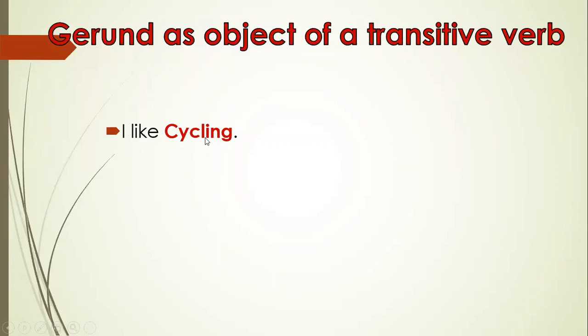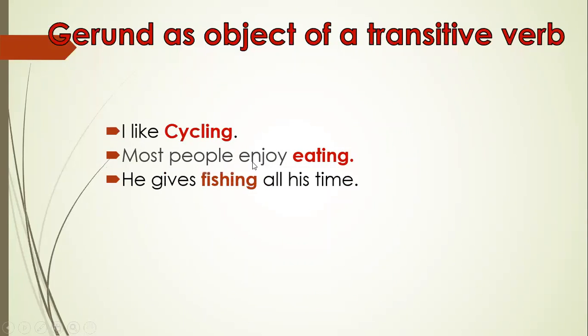I like cycling. Cycling is used as object of the transitive verb like. Most people enjoy eating. Here eating is used as object of the transitive verb enjoy. He gives fishing all his time. Here fishing is used as object of the transitive verb gives.